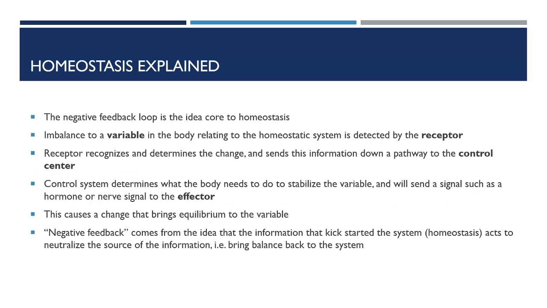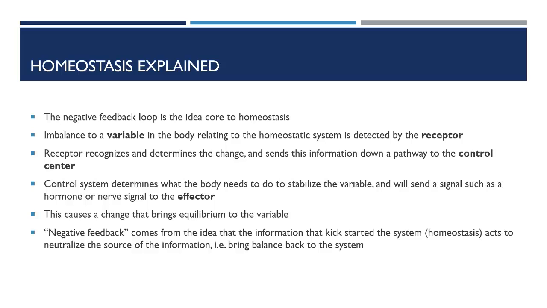The core idea behind homeostasis in an organism is the negative feedback loop. Imbalance to the variable of the homeostatic system is detected by the receptor. This is usually the hypothalamus. The receptor recognizes and determines the change in the variable, and this information is sent to the control center.